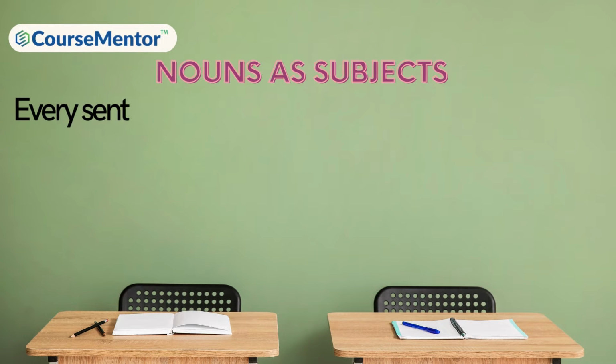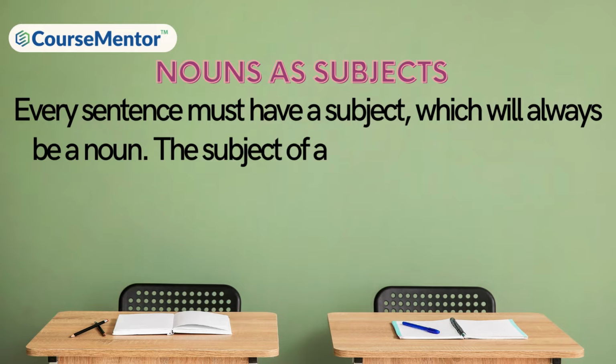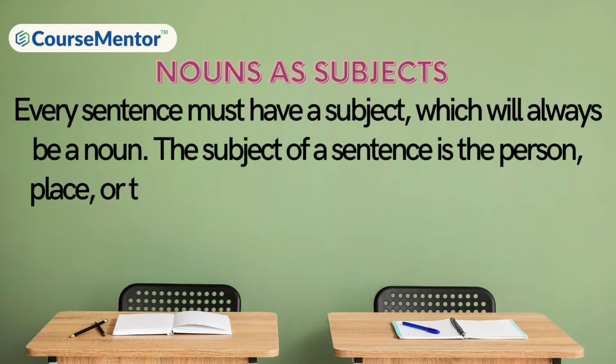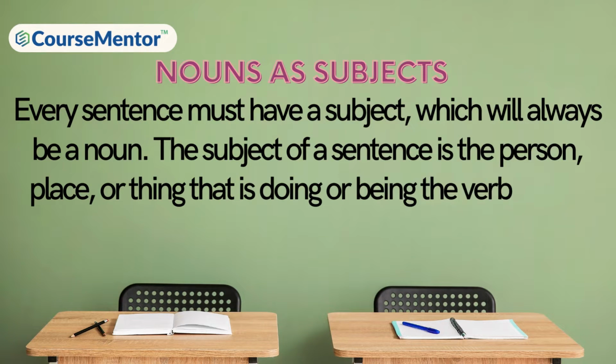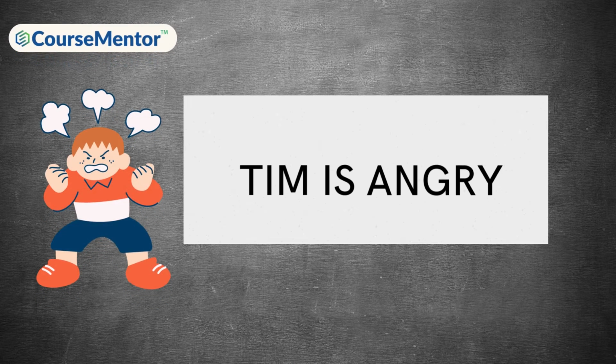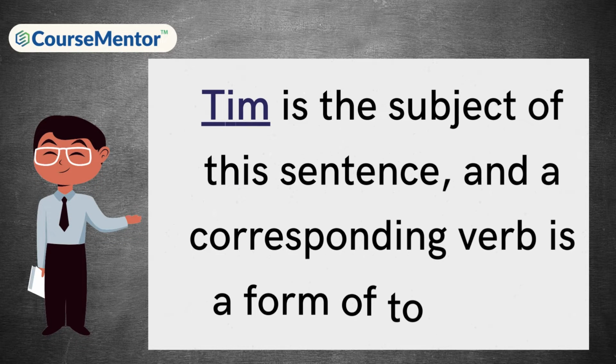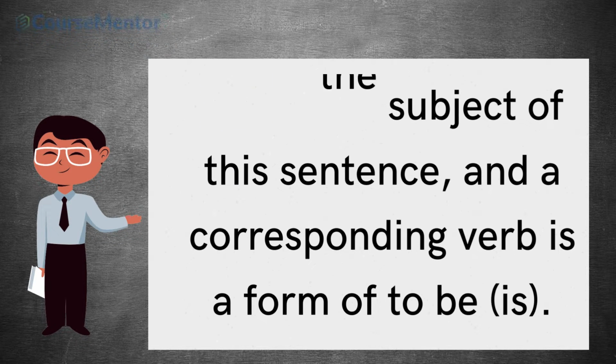Nouns as subjects. Every sentence must have a subject, which will always be a noun. The subject of a sentence is the person, place, or thing that is doing or being the verb in that sentence. Example: Tim is angry. Tim is the subject of this sentence, and a corresponding verb is a form of to be, is.